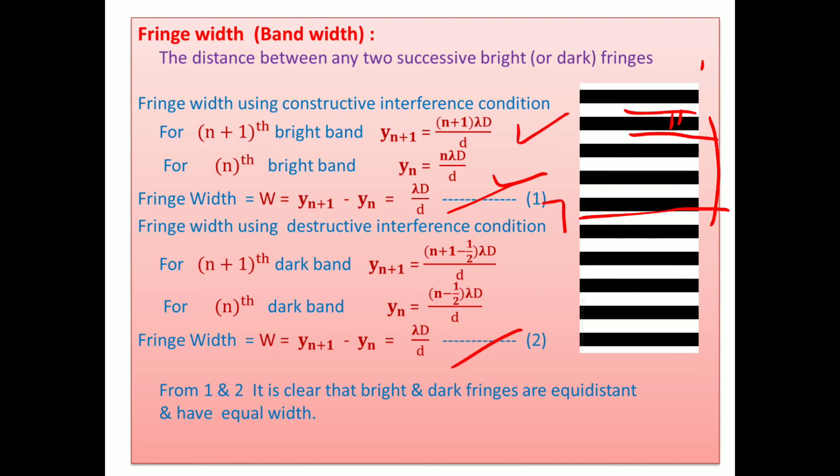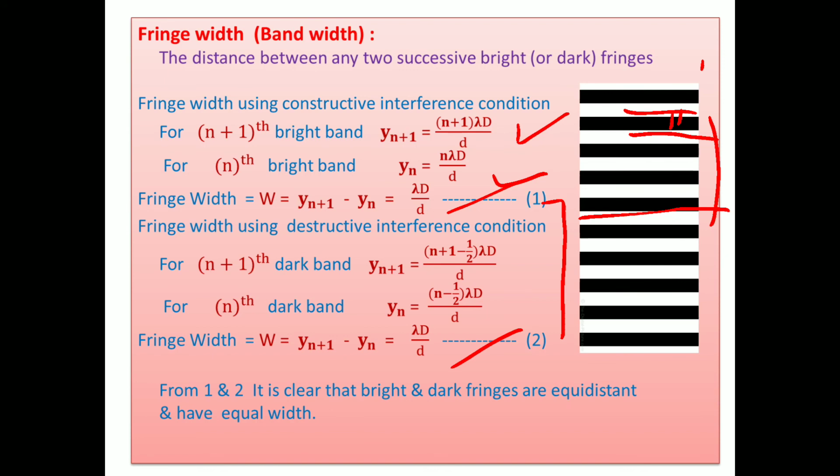From 1 and 2, what is your conclusion? The distance between two successive bright bands is equal to the distance between two successive dark bands. So dark bands and bright bands are equally spaced. That means they are equidistant and have equal width as far as the interference pattern is concerned.